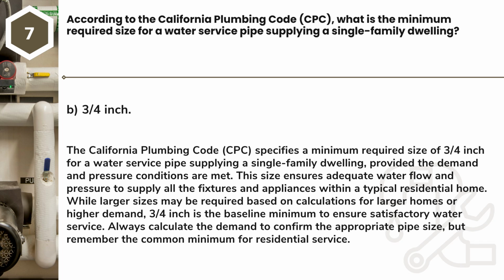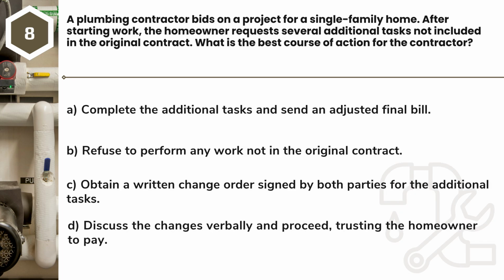Always calculate the demand to confirm the appropriate pipe size, but remember the common minimum for residential service. Question 8. A plumbing contractor bids on a project for a single-family home. After starting work, the homeowner requests several additional tasks not included in the original contract. What is the best course of action for the contractor?